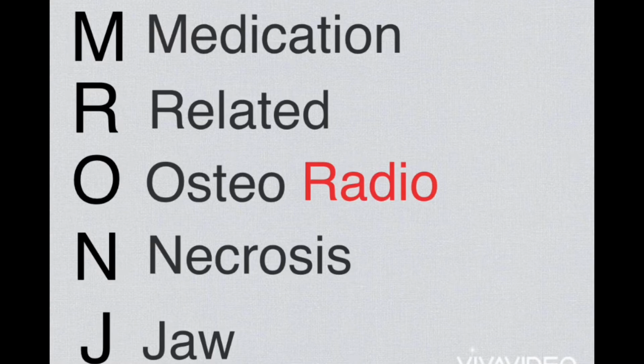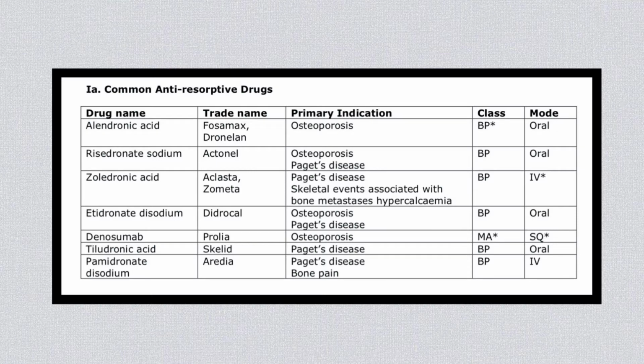So let's talk about osteonecrosis of the jaw now. Drugs like Fosamax, Reclast, and Boniva, which are the bisphosphonate group of drugs, and also denosumab, the RANK ligand inhibitor, have been associated with the condition that causes the death of the jawbone, that is, osteonecrosis of the jaw. And the risk of this condition for someone who is on a drug for osteoporosis is extremely low.